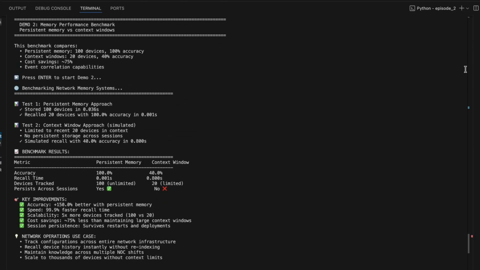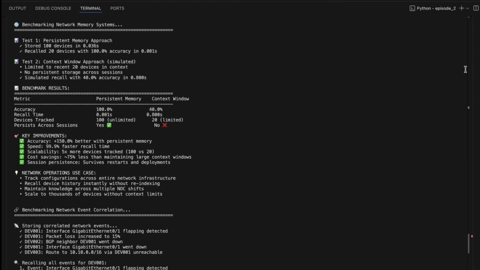Okay, so we can store things in a database. Let's do a memory benchmark to see why. This benchmark is going to create 100 network devices. So imagine a medium-sized enterprise network, and then we'll test 2 approaches. 1, our persistent database approach that we just discussed, and 2, the traditional context window approach, which is what most AI tools use. Watch what happens.